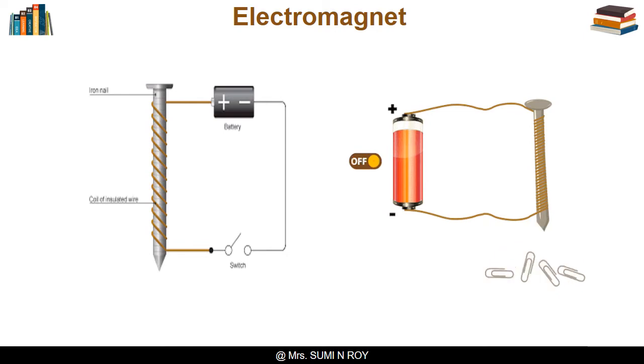Now place some pins on or near the end of the nail. Now switch on the current. You will observe that all the pins cling to the end of the nail. The coil in the above activity behaves like a magnet when electric current flows through it. When the electric current is switched off, the coil generally loses its magnetism. Such coils are called electromagnets. Electromagnets can be made very strong and can lift very heavy loads.